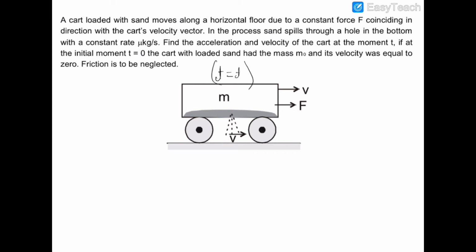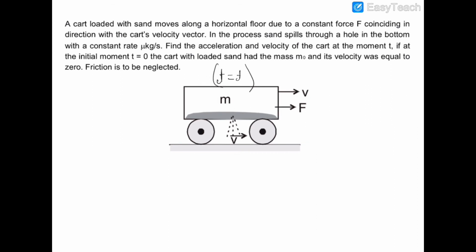t. The mass is continuously being spilled out of this cart, and you can see that at this moment of time the cart is moving with a velocity of v. Therefore the sand which has left contact with the cart will also be moving with velocity v. So the relative velocity of this sand with respect to the cart is 0.